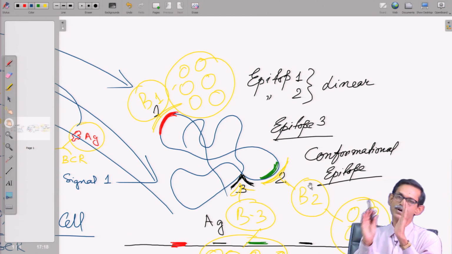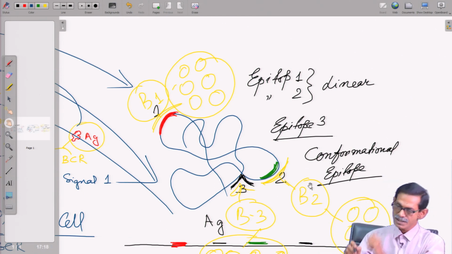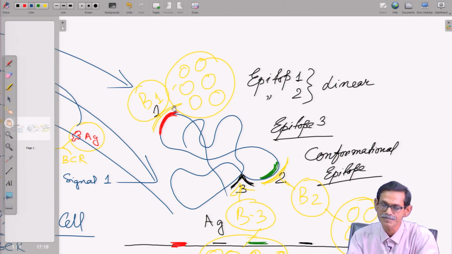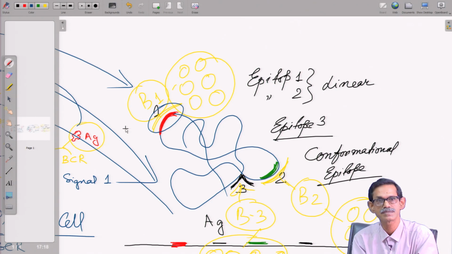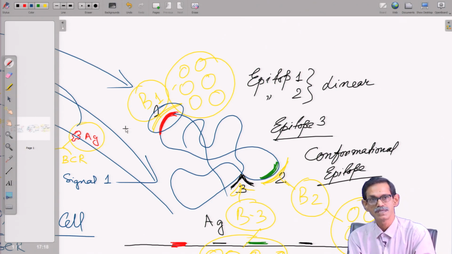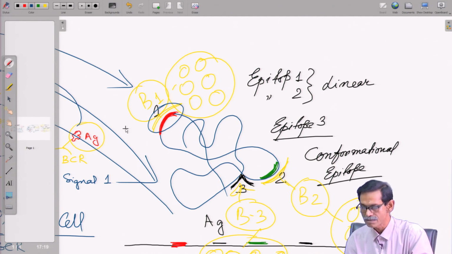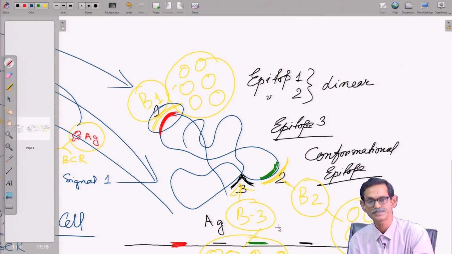So far we have discussed how the diversity of the B cell receptor is generated, how antigen is processed, the innate immunity part, the complement system, and how B cell activation happens.